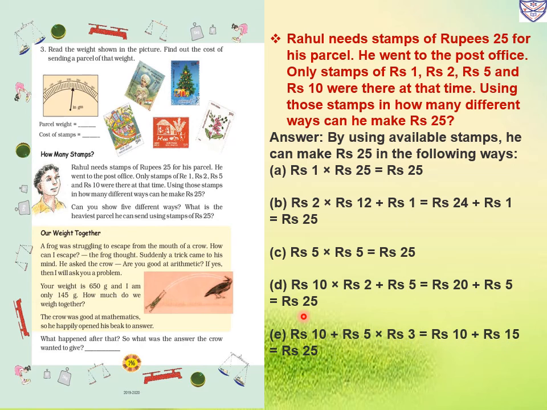Now next he will purchase one rupees 10 stamp, and he will purchase three rupees 5 stamps. So 5 threes are 15. So 10 plus 15 is rupees 25. So this way you will make rupees 25, a stamp of rupees 25.